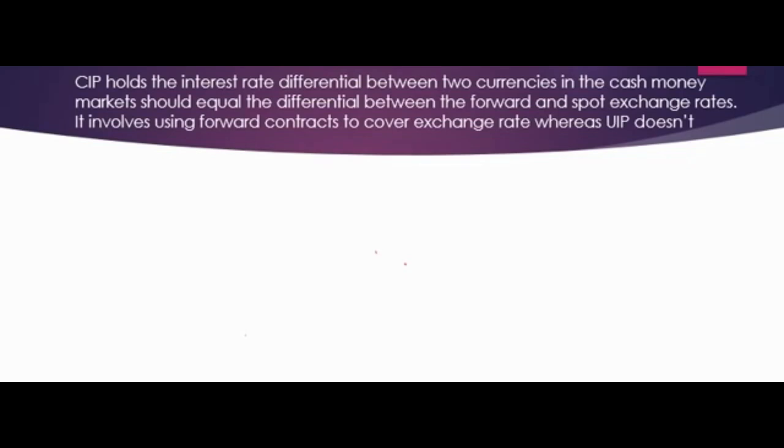For example, you are investing, let's say, 100 rupees in India for 1 year. So you will earn some interest for 1 year. Let's say you are earning about a 5% interest rate. This is what you will get at the end of the year if you invest in India. Let's say this is amount X.